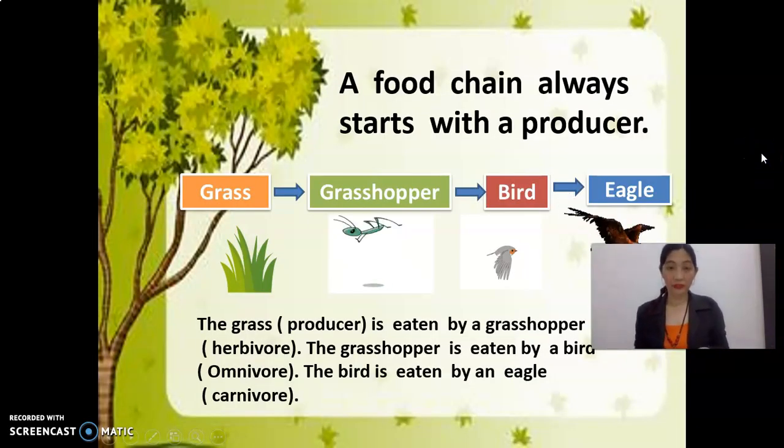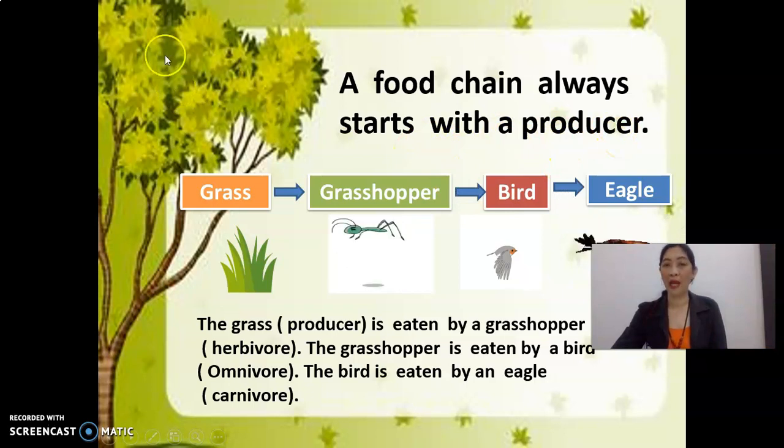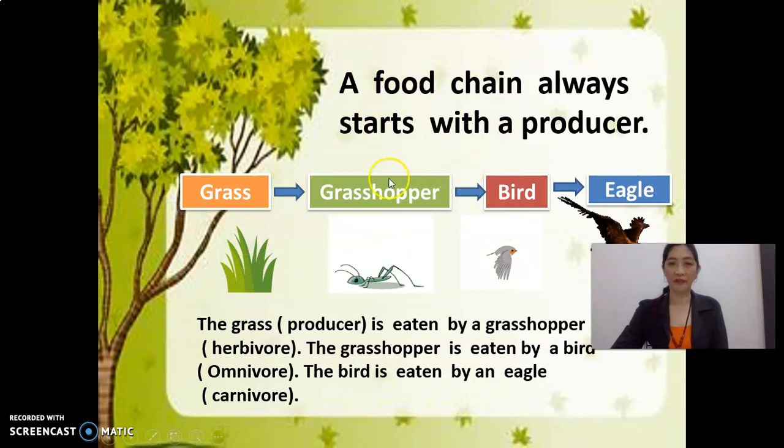So the first is this example of food chain. A food chain always starts with the producer. So again, producer is a plant. Look at the picture.